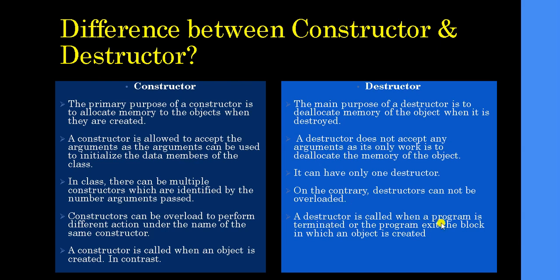A destructor is called when a program is terminated or the program exits the block in which an object is created. Means at the end of the program, to save space and to deallocate the memory for the object, the destructor is used. We can look at the example.